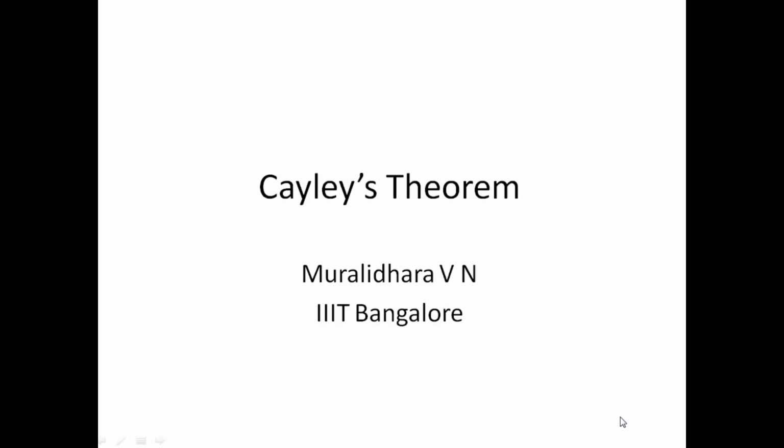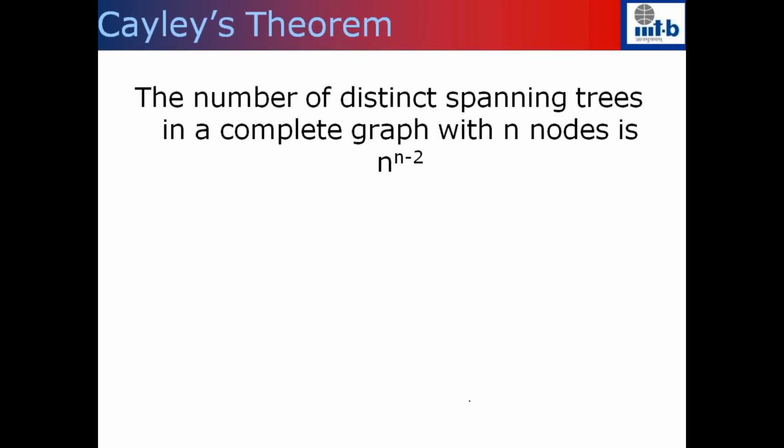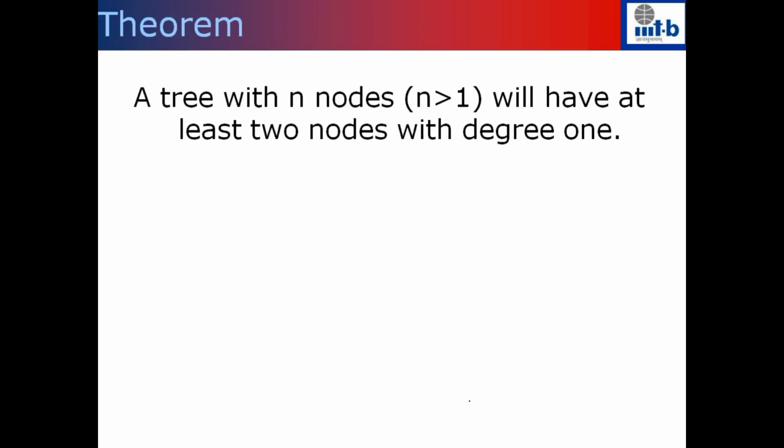So in this video we're going to see Cayley's theorem. Cayley's theorem states that the number of distinct spanning trees in a complete graph with n nodes is n to the power n minus 2. So before we come to the proof of Cayley's theorem, we will look at another theorem which is required in the proof of Cayley's theorem.